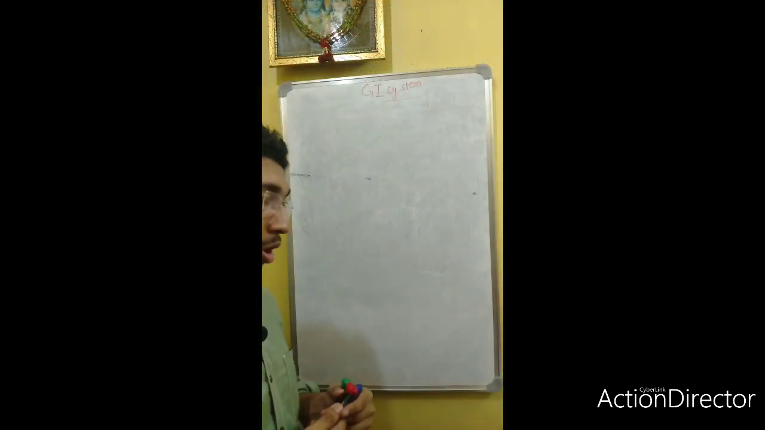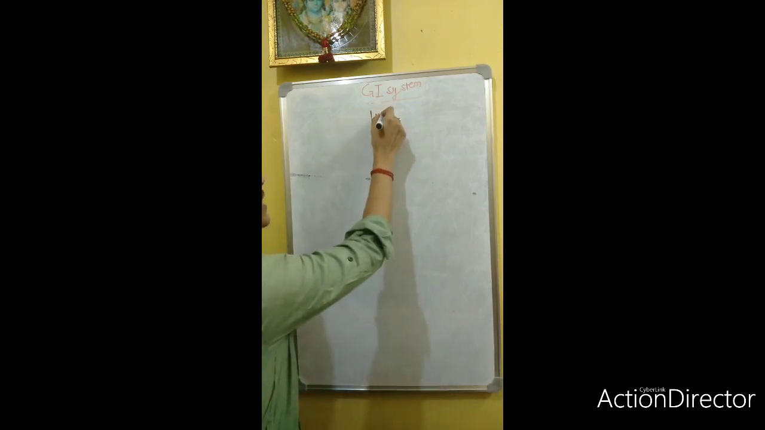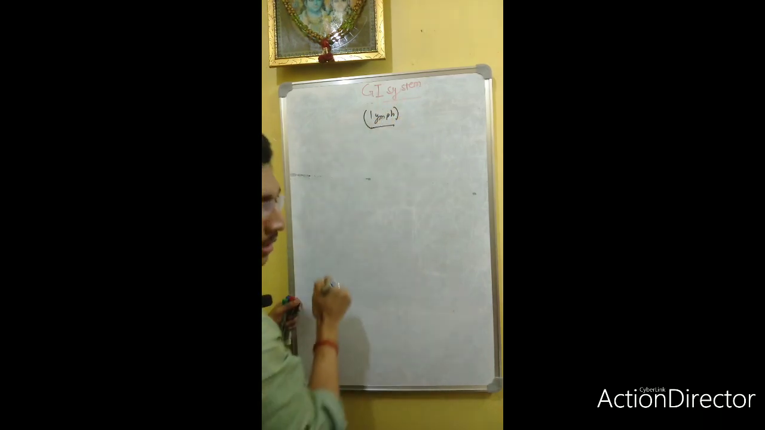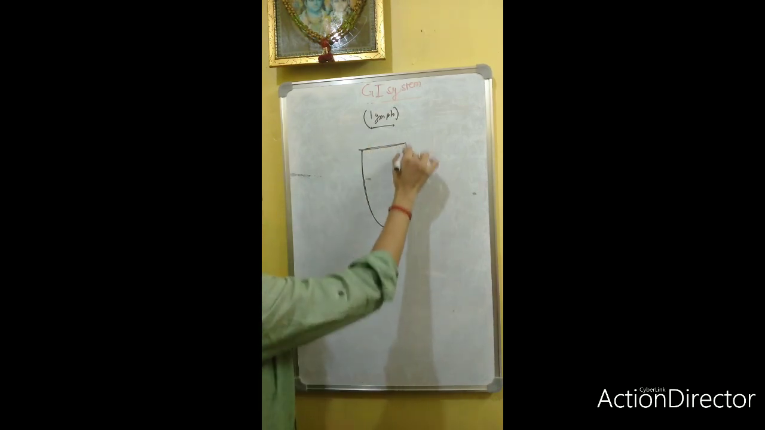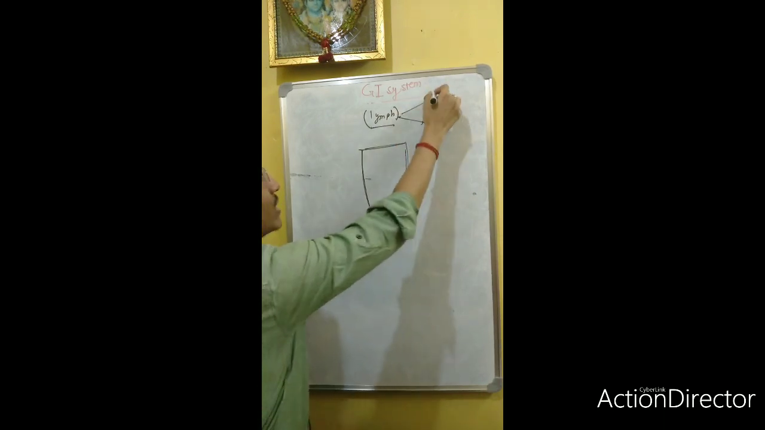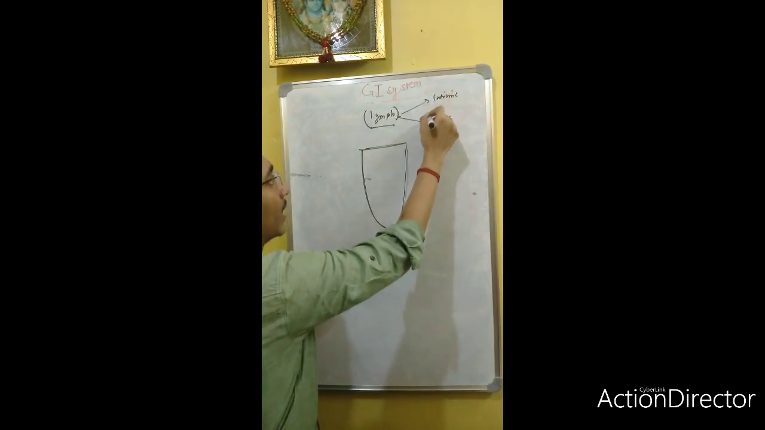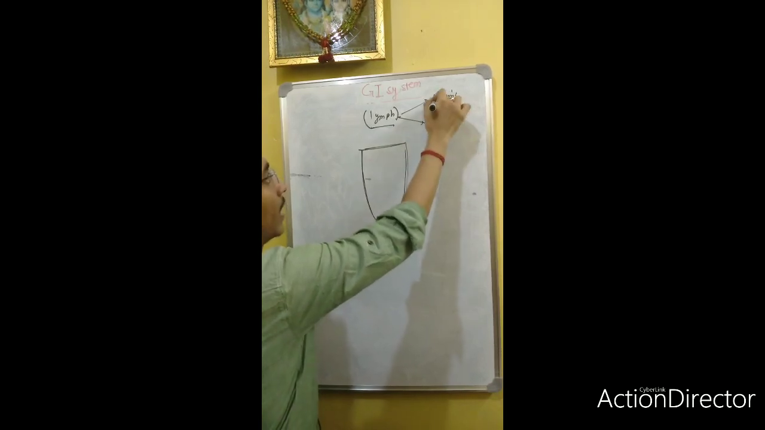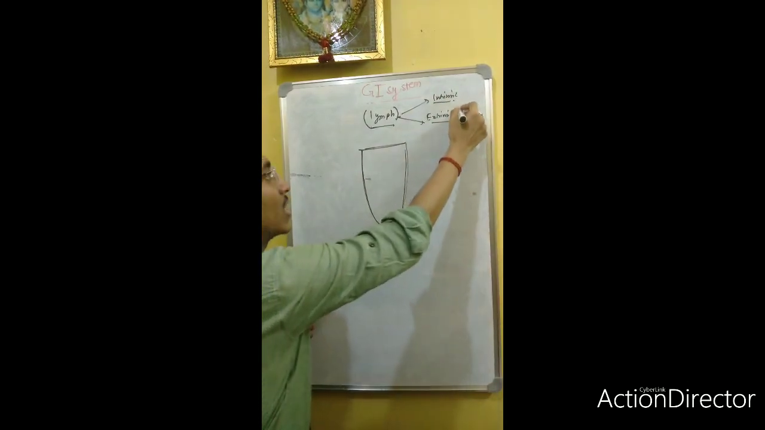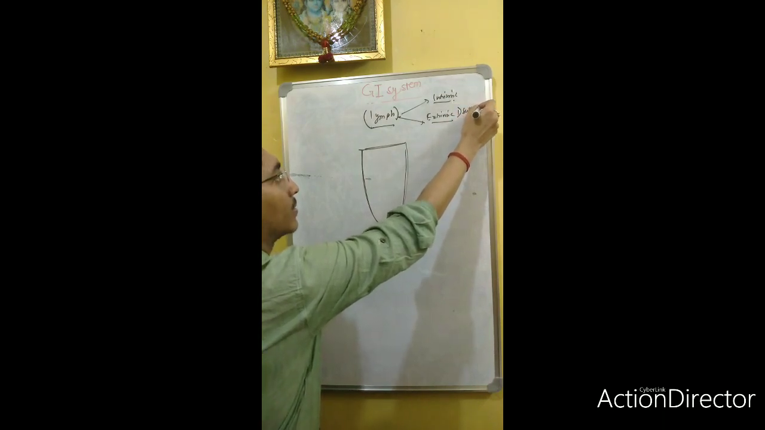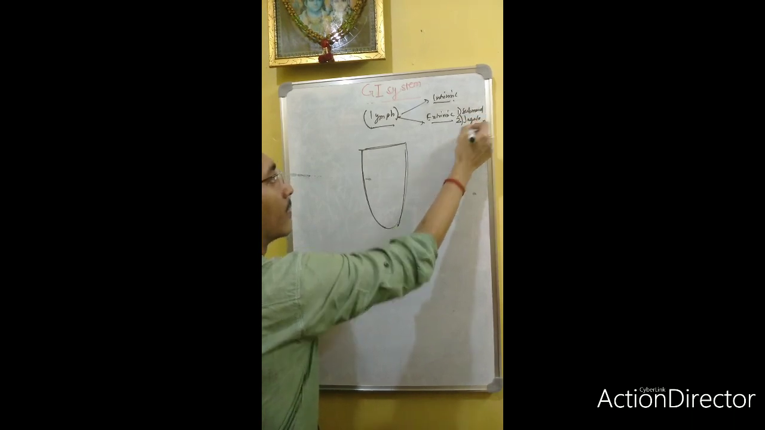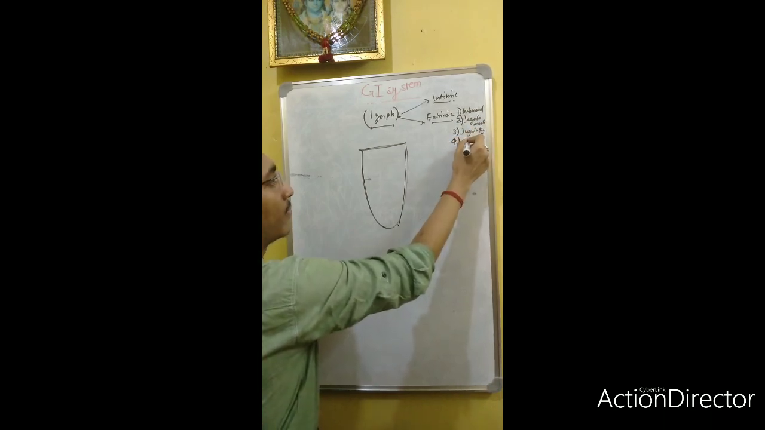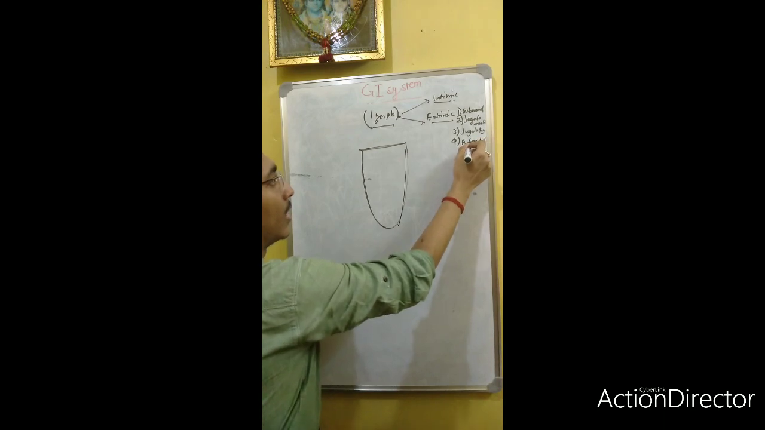So the next topic: how does the lymphatic drainage of the tongue occur? Suppose this is the tongue. There are two types of lymphatic channels, intrinsic and extrinsic. Extrinsic will go to the submandibular, jugulo-omohyoid, jugulo-digastric, and the submental lymph nodes.